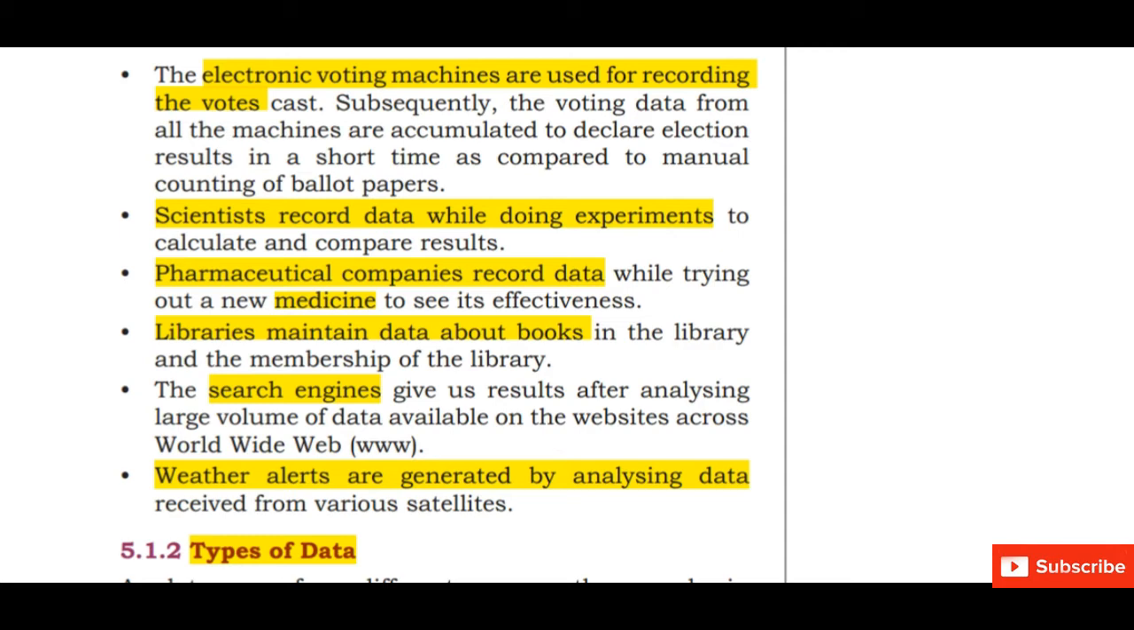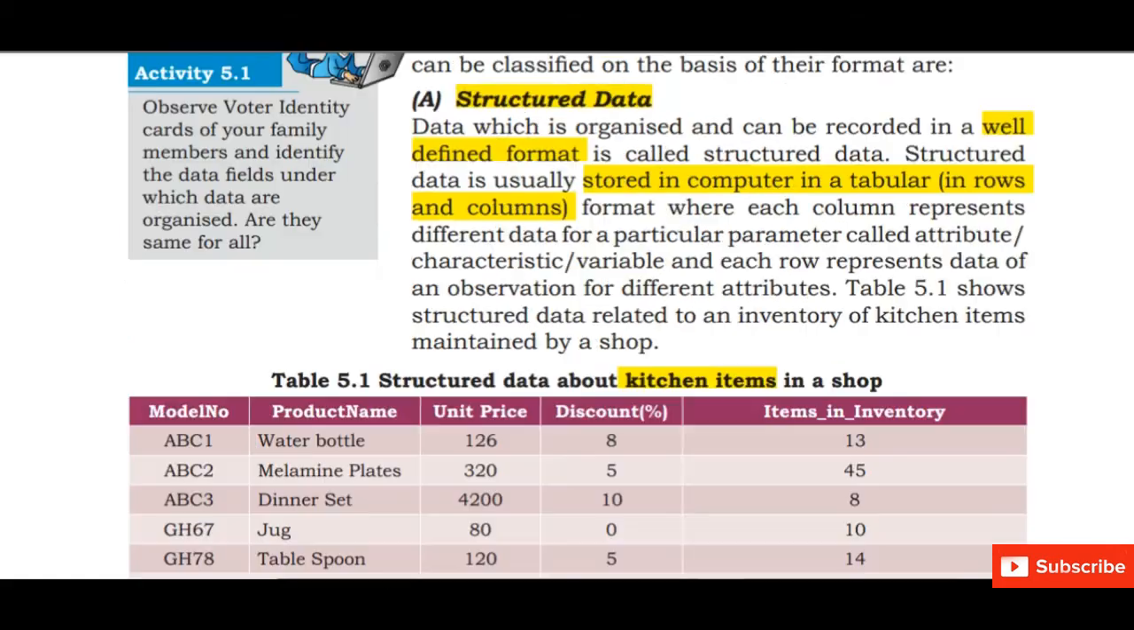Now we will study the different type of data. Data is categorized into two broad categories. First is structured data and the second is unstructured data. So we will study them one by one. What is structured data? Structured data is the data which is ordered in a particular order and which can be organized and can be recorded in a well-defined format. That is called structured data.